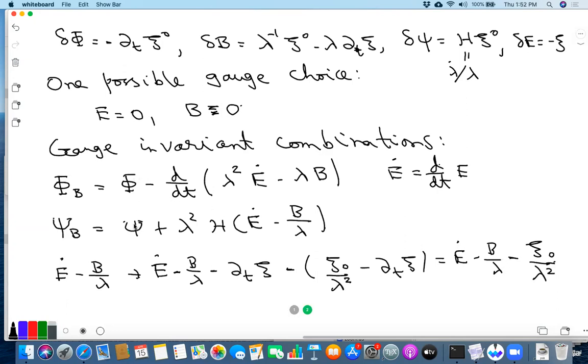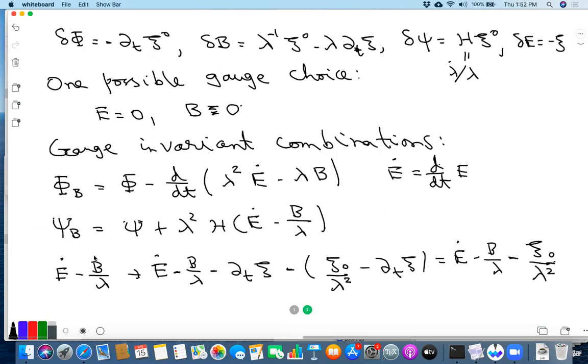And then you can easily convince yourself that for phi, once you take phi minus d/dt of this, it will go to phi minus d/dt of xi naught over lambda square. Sorry, d/dt not of this, but of lambda square times this, because of the lambda square here. Once you multiply by lambda square, you get minus xi naught, and that cancels the minus del t xi naught. Similarly for psi b.